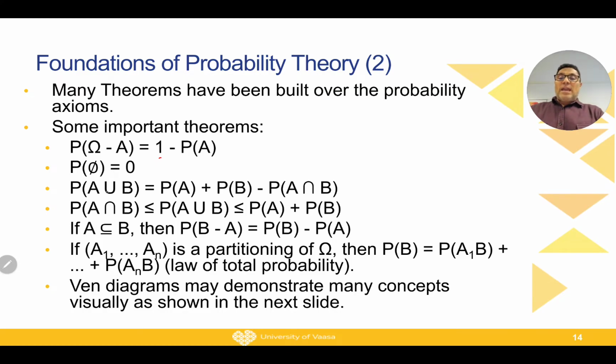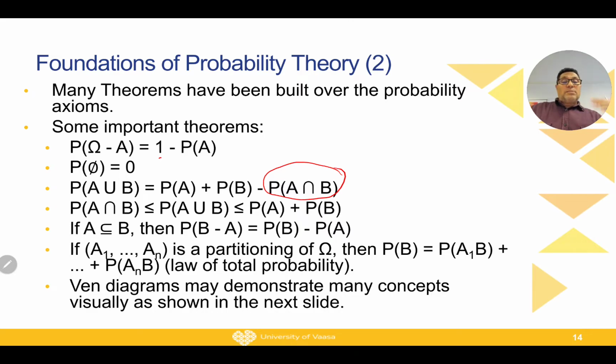Then the probability of A or B equals the probability of A plus the probability of B minus the probability of A and B. This is the case for non-disjoint events. If the events are joint, meaning they can have some common intersection between them, then the probability of A or B is equal to the probability of A plus the probability of B minus the probability of A and B. When they are not disjoint, it means that the probability of A and B is not 0.